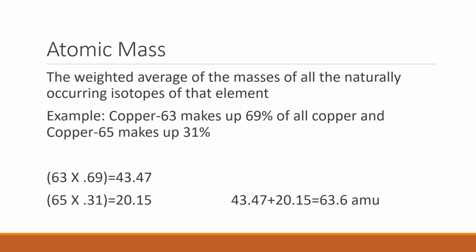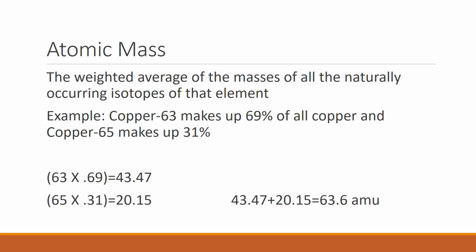The atomic mass is a little more complicated, but it's nothing too crazy here. All the atomic masses, which we talked about in our element block notes, are the weighted average of all the isotopes of the element. There could be 2 or 3, there could be 5 different isotopes in an element. So they take each mass of those and get an average based on how prevalent they are in nature. For example here, copper has 2 different isotopes. Copper-63 makes up 69% of all the copper that's out there, and copper-65 makes up 31% of all the copper that's out there.